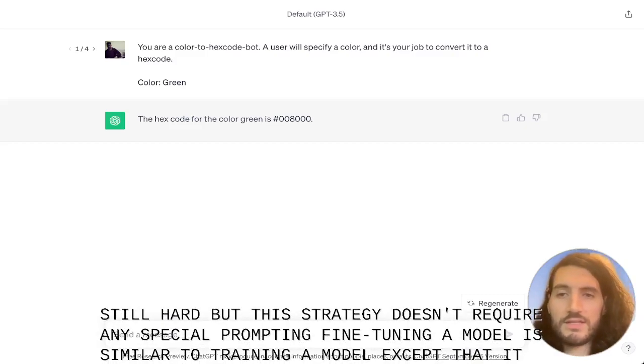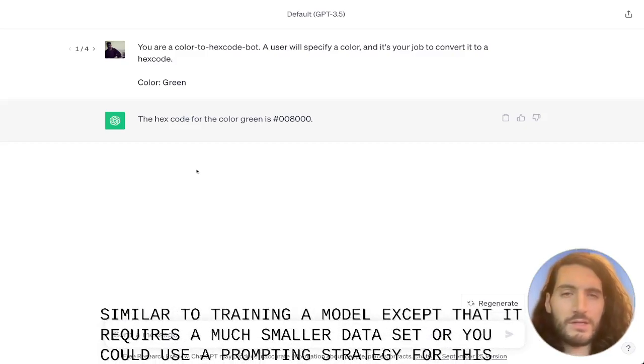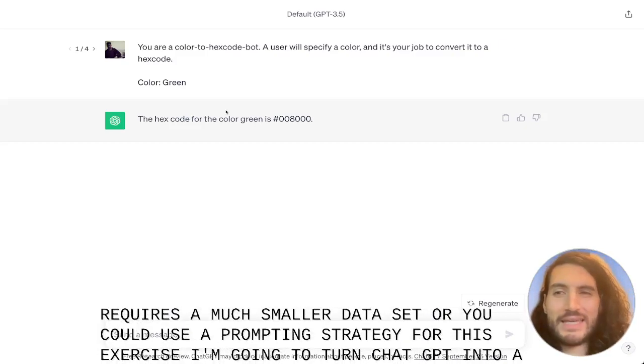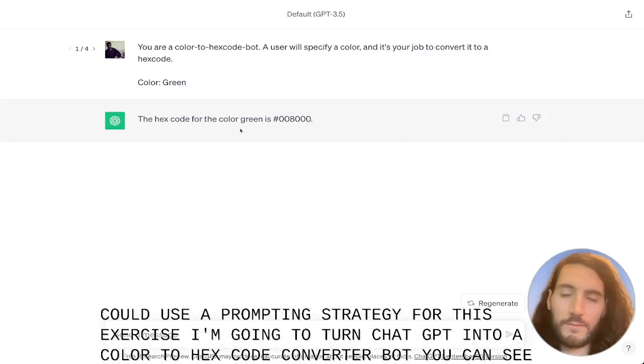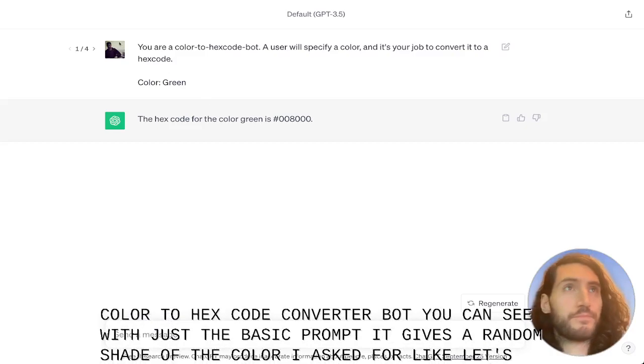For this exercise, I'm going to turn ChatGPT into a color-to-hexcode-converter-bot. You can see with just a basic prompt, it gives a random shade of the color I asked for. Let's compare it to using 3 different prompting strategies.